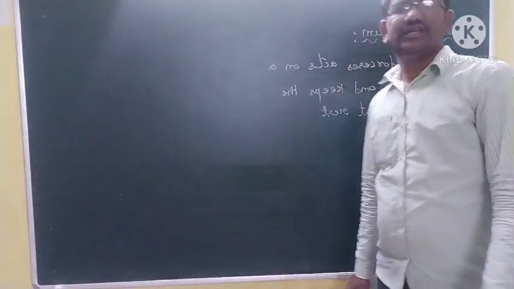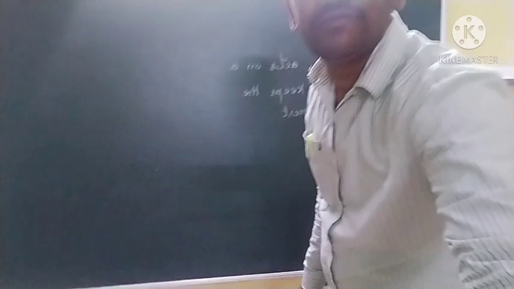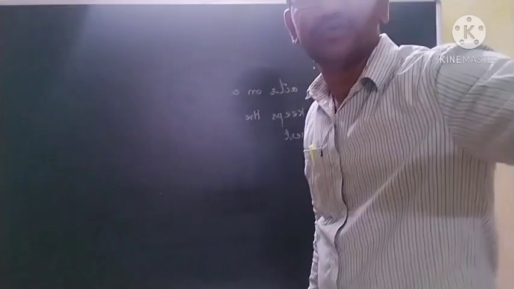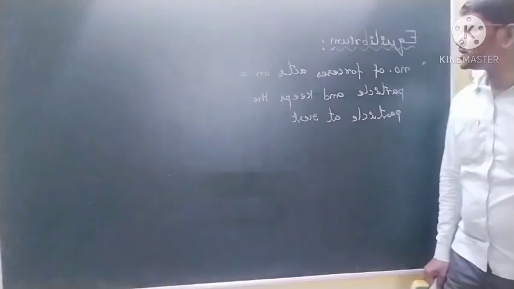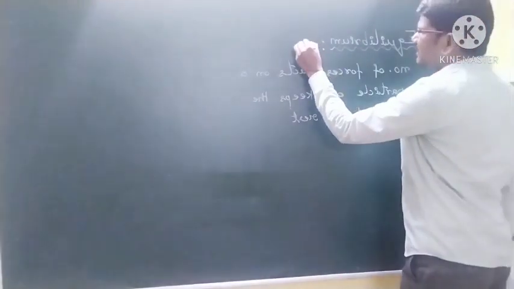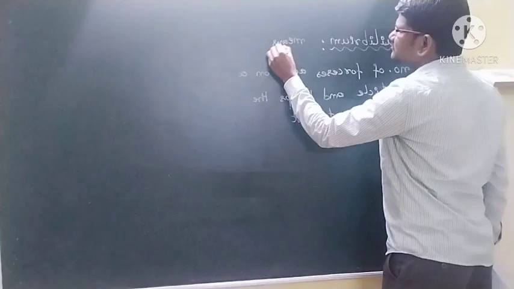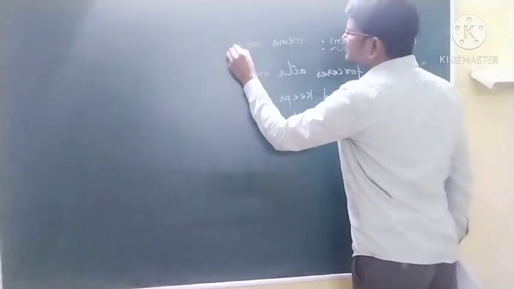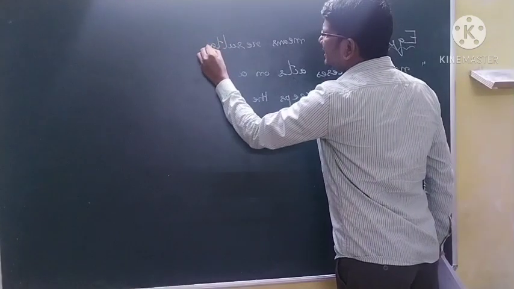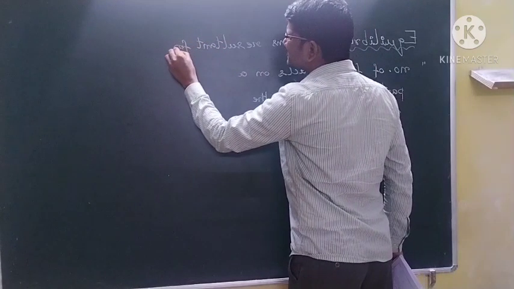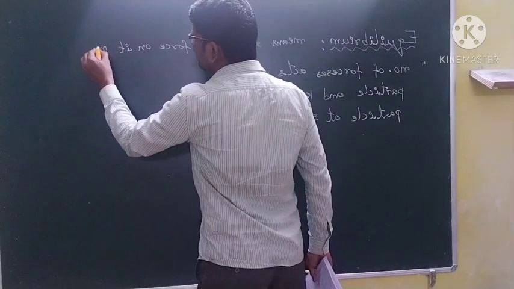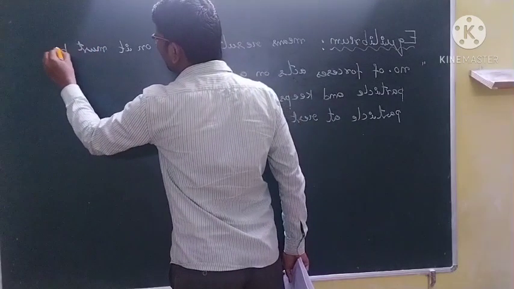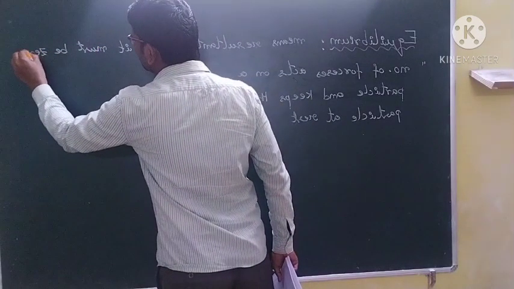Okay, students, see, equilibrium means the resultant force on it must be zero.